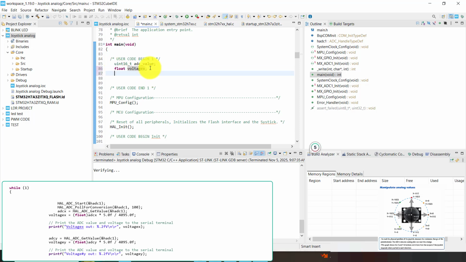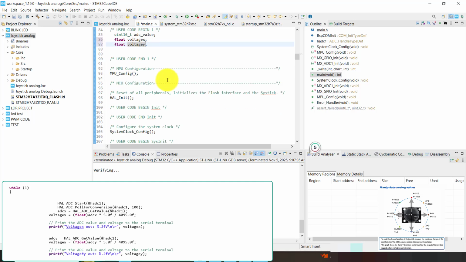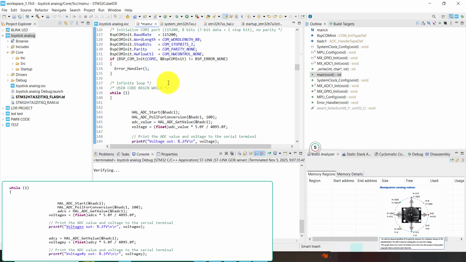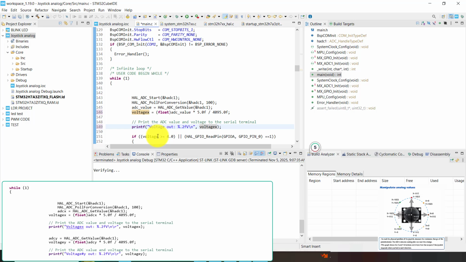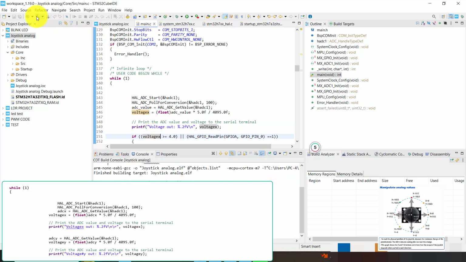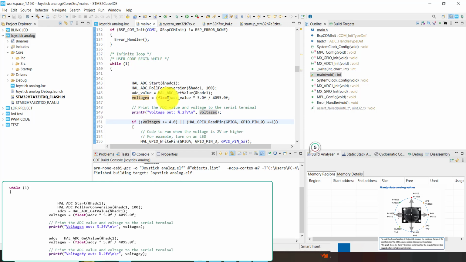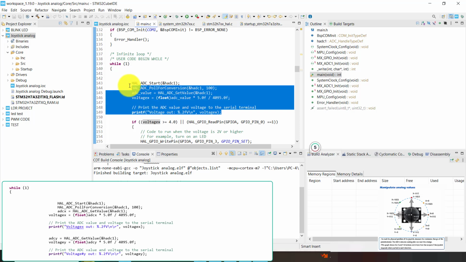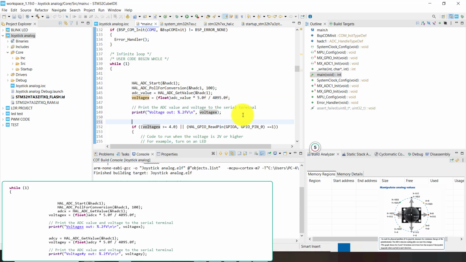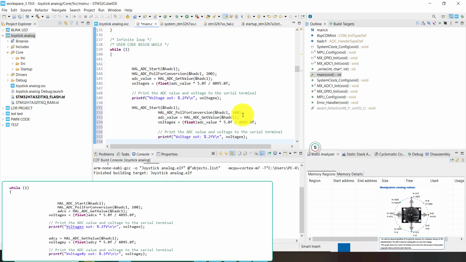Okay, we make a float for voltage x and a float for voltage y, and we go for the while loop, and we added voltage x and voltage y, and we can double check. Okay, and we added also for voltage y, okay, x and y.